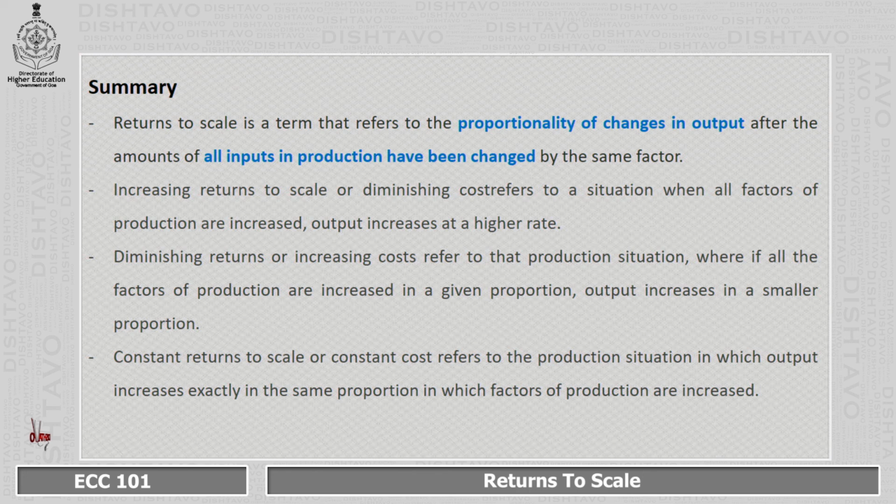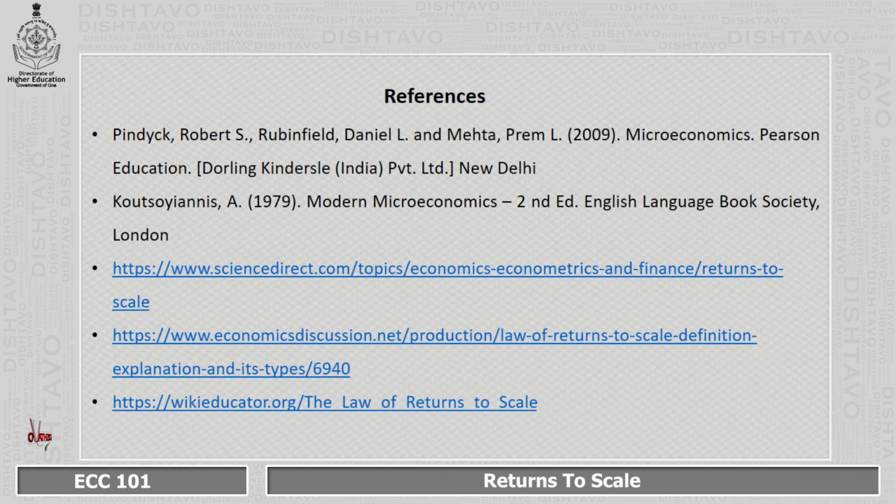And last is constant returns to scale or constant cost. It refers to a production situation in which output increases exactly in the same way the inputs are increased in the production process. These are the references which I have used for this module.